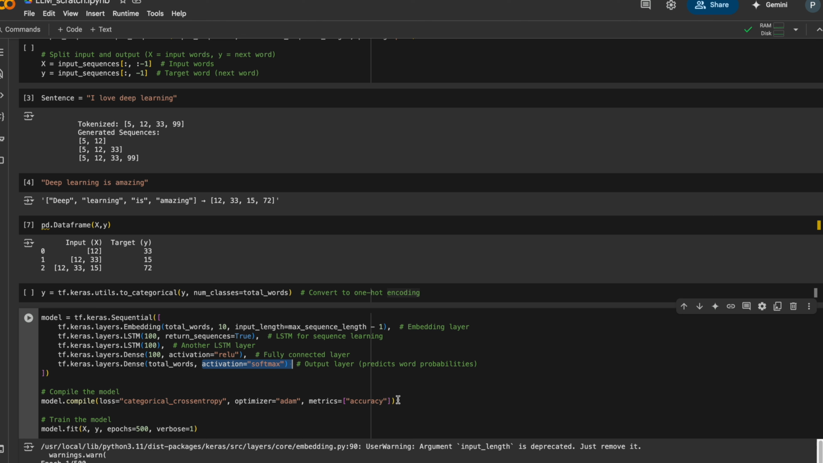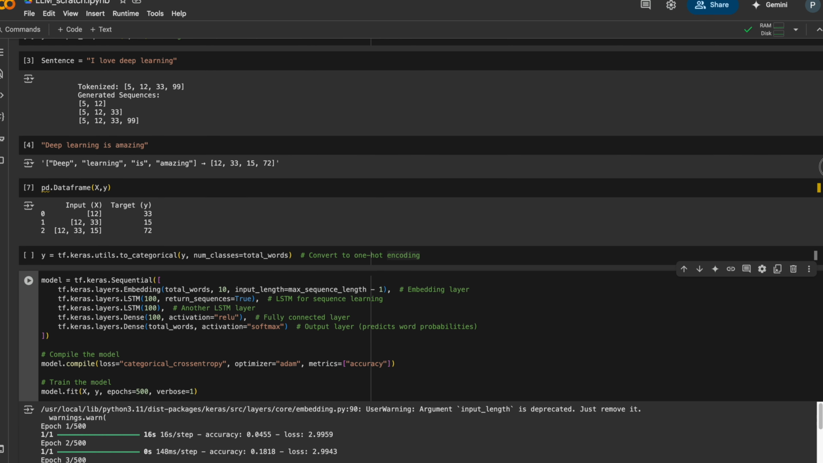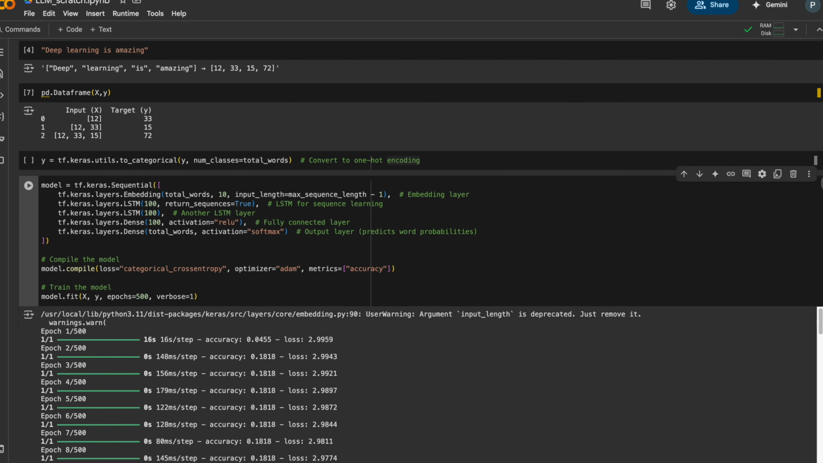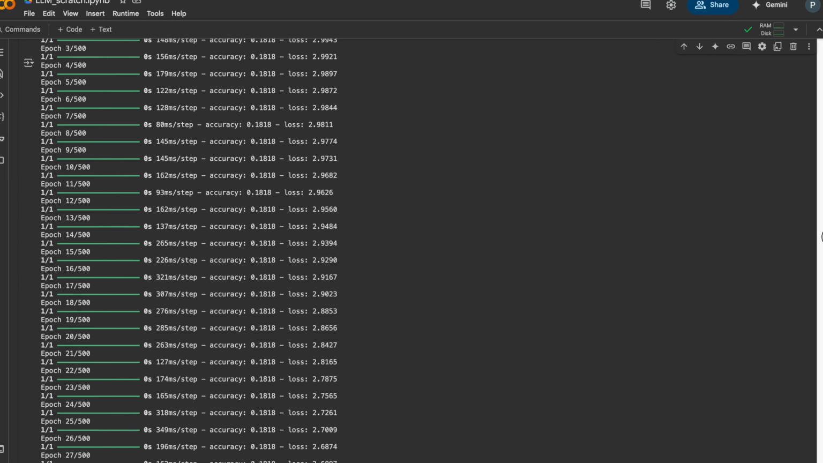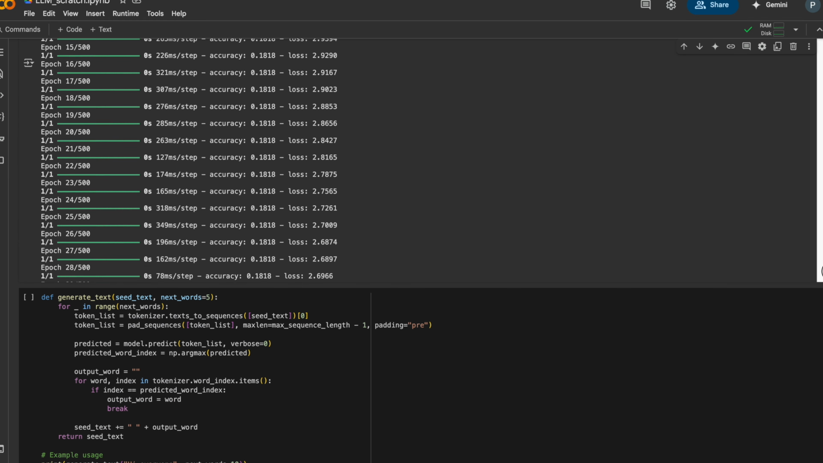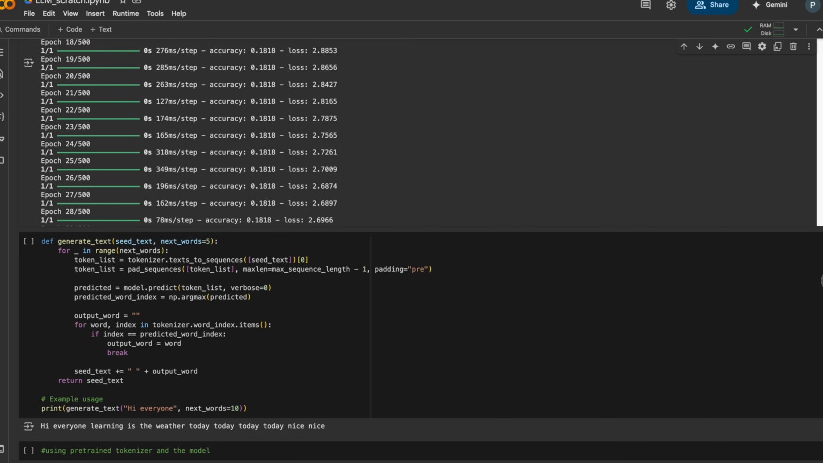Model.compile. Now let's add the loss function into it and an optimizer. At last, the metric in order to have the accuracy of it. So the model.fit function initiates the training with 500 epochs. Let's give a sample input and try to generate the output. I'm trying to give "hi everyone" so that we can see whether it predicts the expected results.